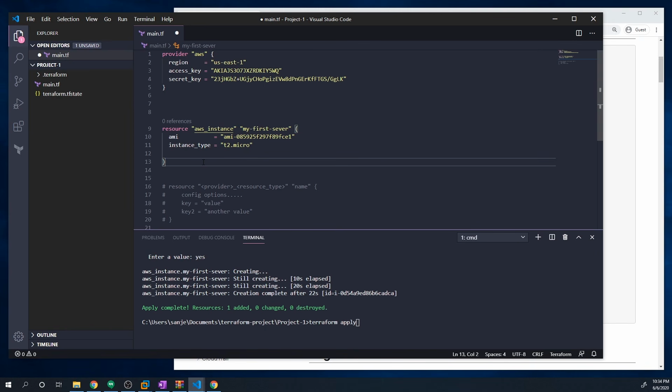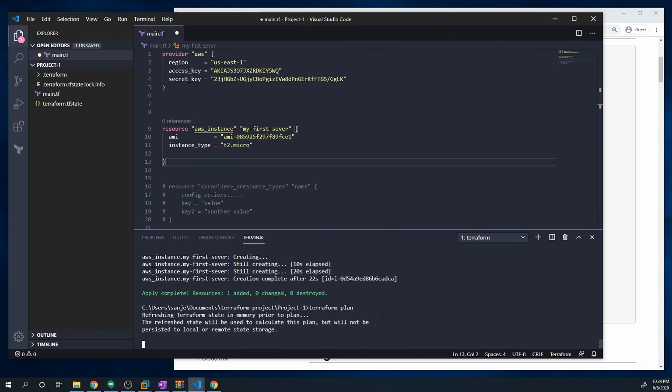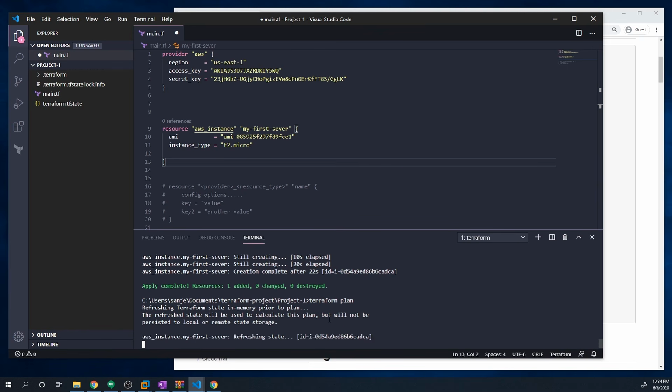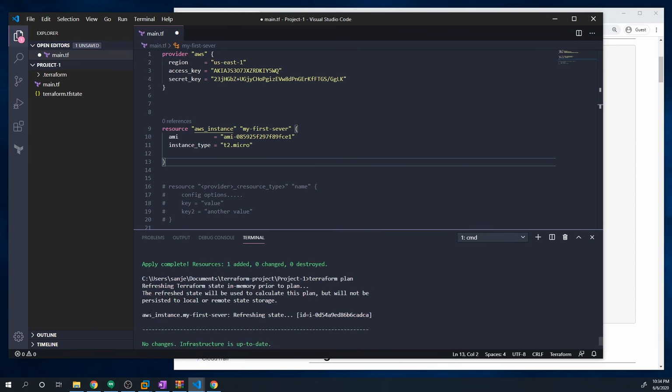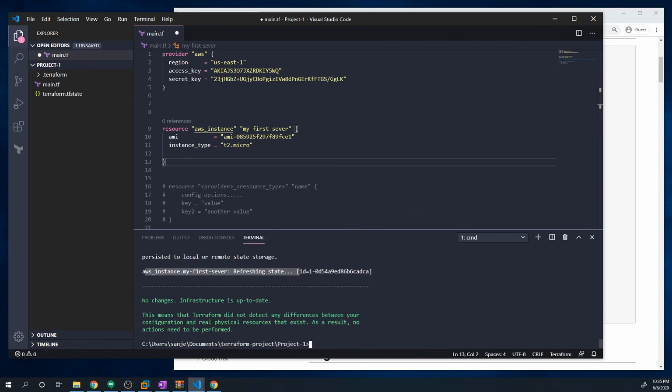So before we do apply, I always recommend you do a Terraform plan. If we do a Terraform plan again, it's going to tell us what changes will take place. And you'll see that it's actually refreshing the state. So if we look here, it's refreshing the state of our AWS instance that we actually deployed, just to make sure it's still there and there aren't any issues with it and that it matches what's here. And then you can see here, it's telling us that, oh, look, no changes need to be made. Infrastructure is already up to date and matches what's defined in our Terraform file.